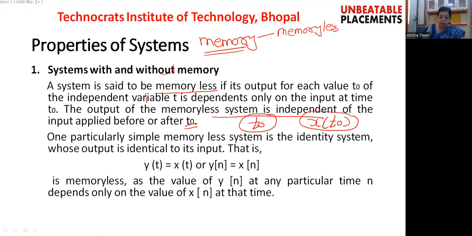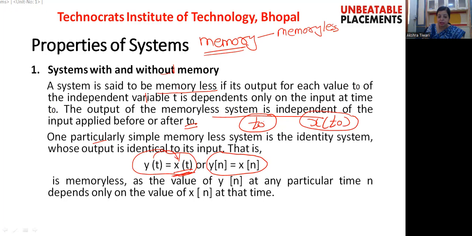One of the important examples of a memoryless system is our identity system. Here we have taken the identity system for both: this one is representing the identity system for continuous time systems, and this is the identity system for discrete time systems. An identity system is a system that generates an output that is the same as the input being applied to the system. Such types of systems we call memoryless systems.